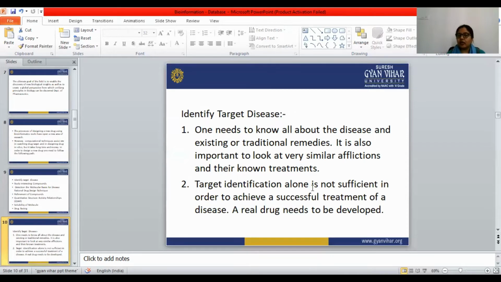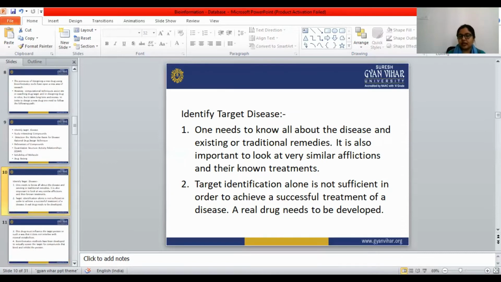Target identification alone is not sufficient in order to achieve a successful treatment of a disease. A real drug needs to be developed. That is the success of the treatment of a disease. So target identification is not sufficient, but we have to develop a real drug for the successful treatment of a disease.